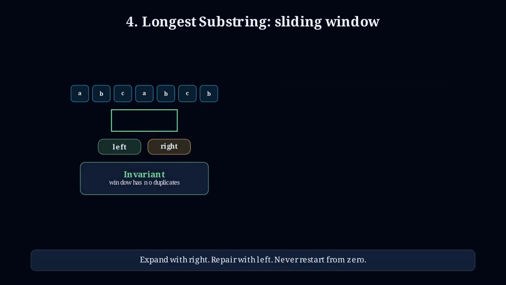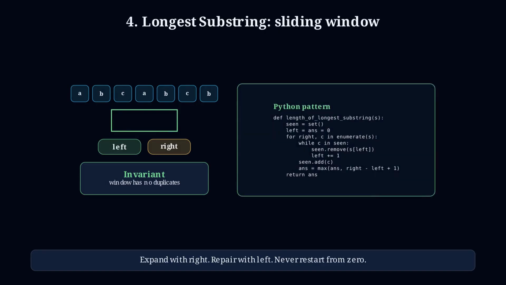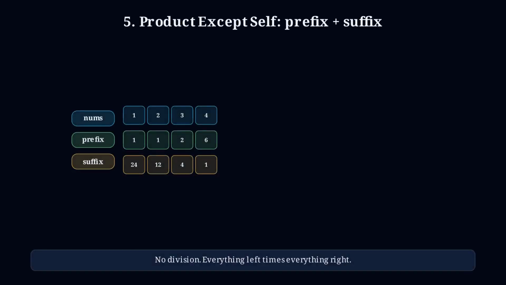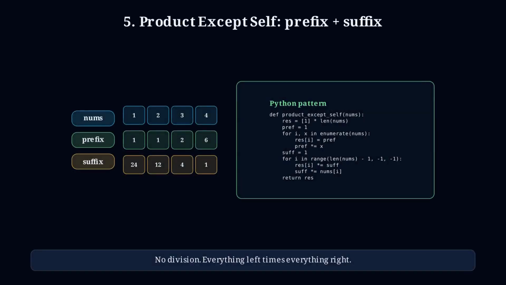Sliding window is what you use when a brute force subarray or substring check repeats too much work. Move the right pointer to expand, move the left pointer to repair the condition, and update the answer along the way. Product of array except self teaches prefix and suffix thinking. Instead of dividing, compute everything to the left of each index, everything to the right, and multiply those two pieces.